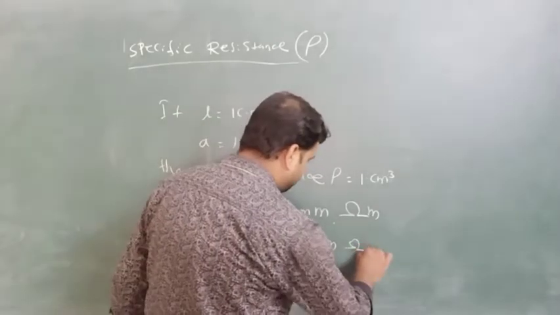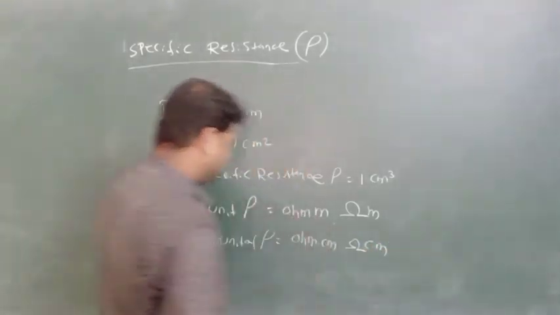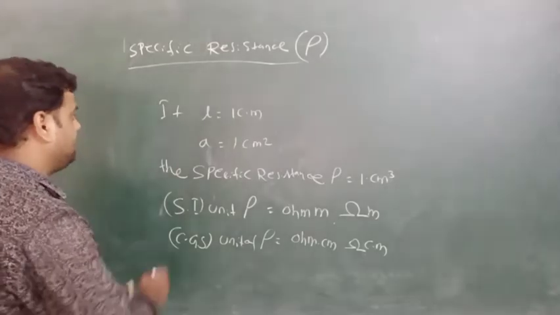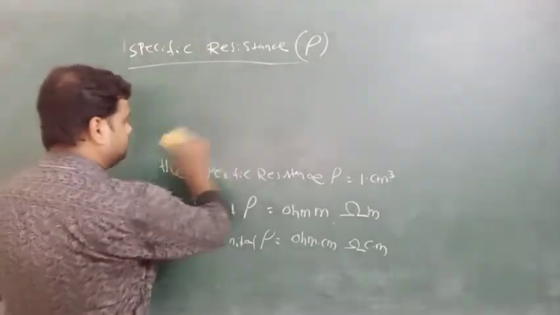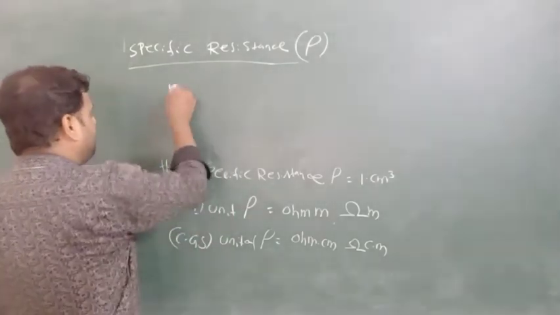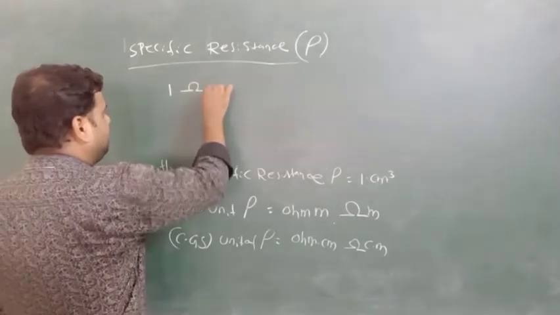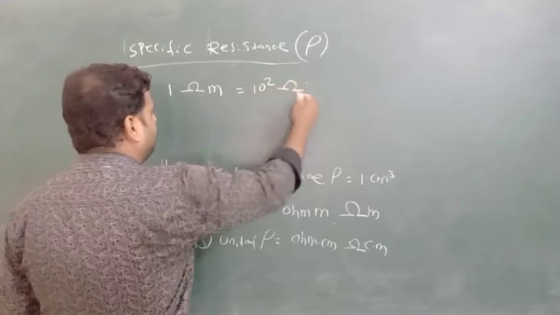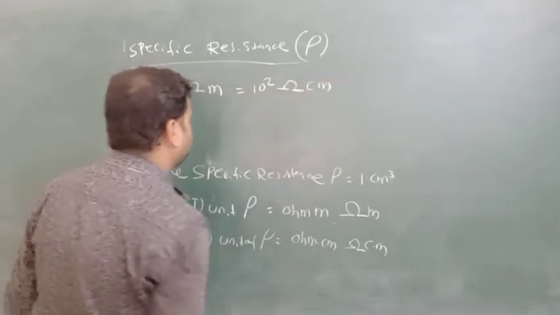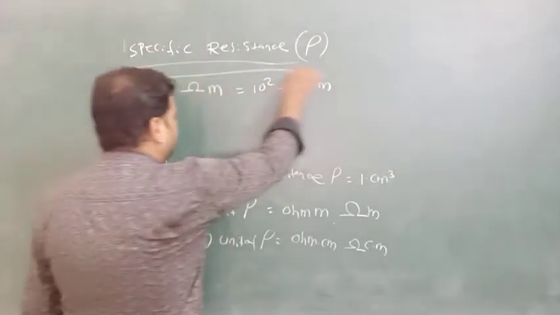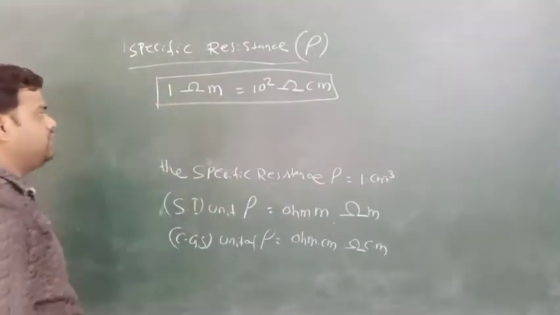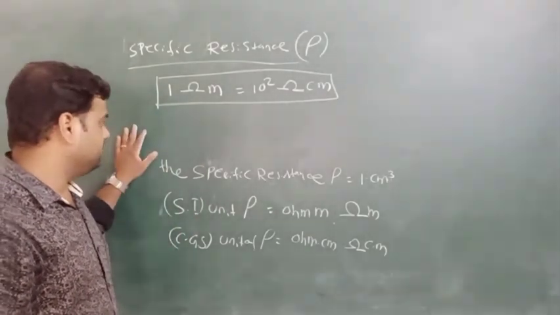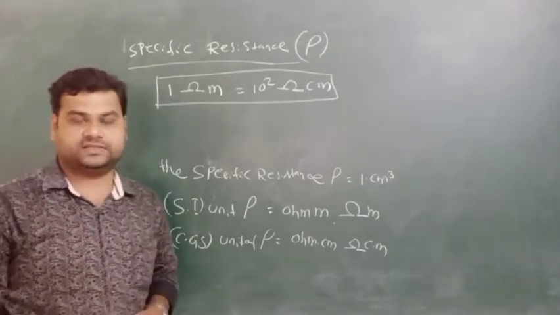Okay, ohm cm. So we can write that 1 ohm meter is equal to 10 to the power 2 ohm cm. So these are the units of specific resistance.